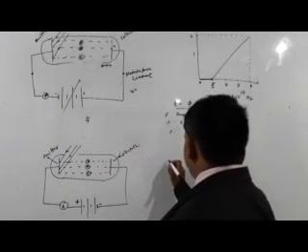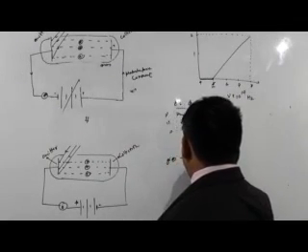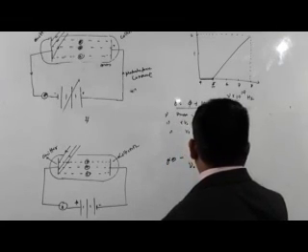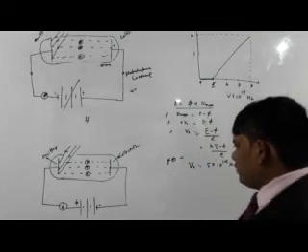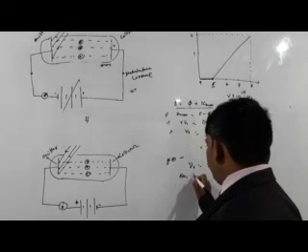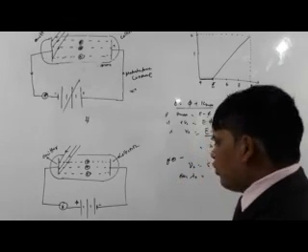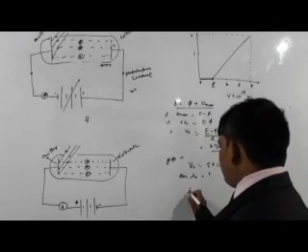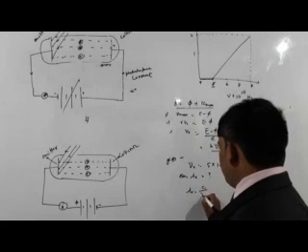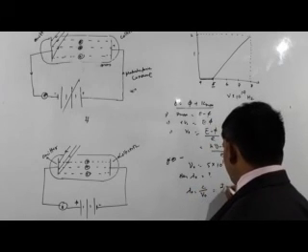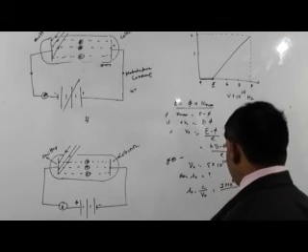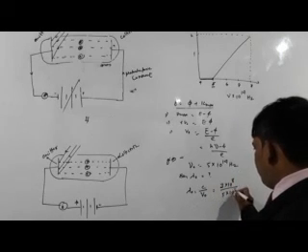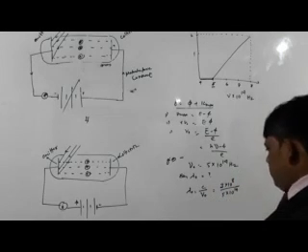It is given that the threshold frequency nu naught is 5 into 10 to the power 14 hertz, and we need lambda naught, the threshold wavelength. Threshold wavelength lambda naught will be equal to c by nu naught. So this is equal to 3 into 10 to the power 8 meter per second, the speed of light, divided by nu naught, given as 5 into 10 to the power 14.